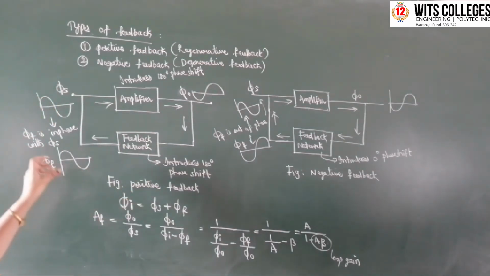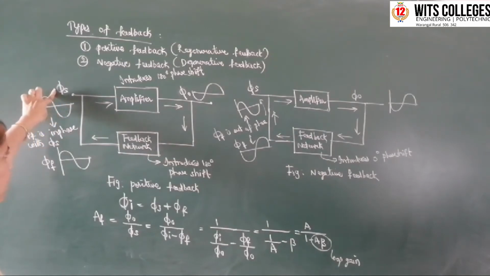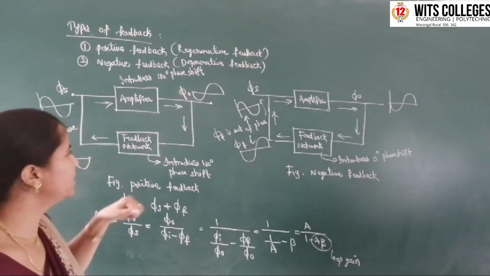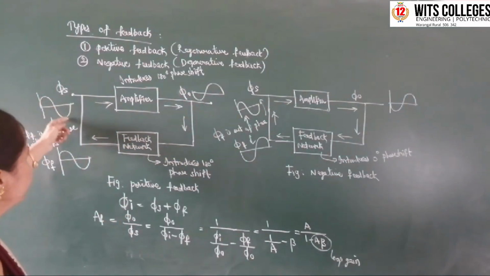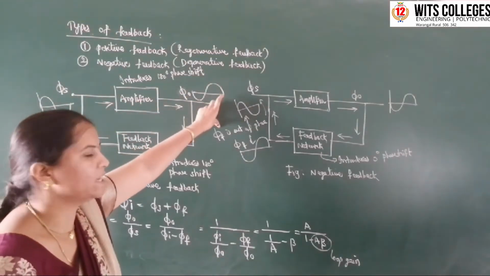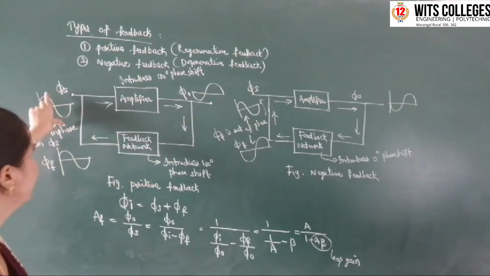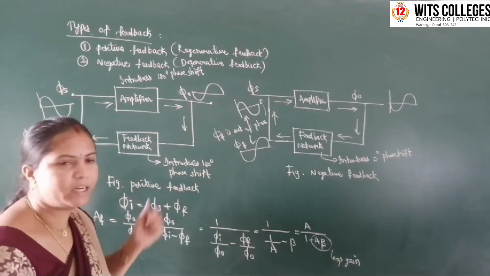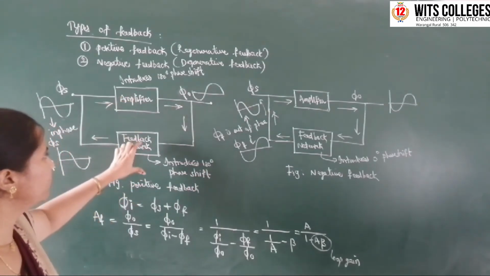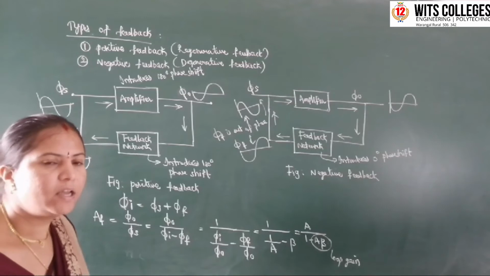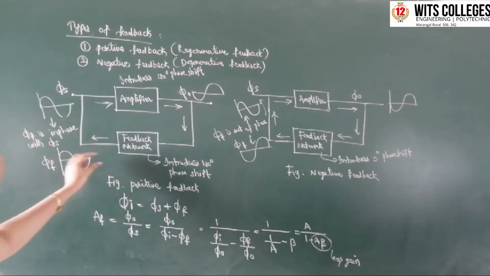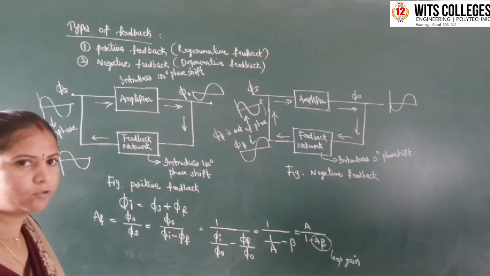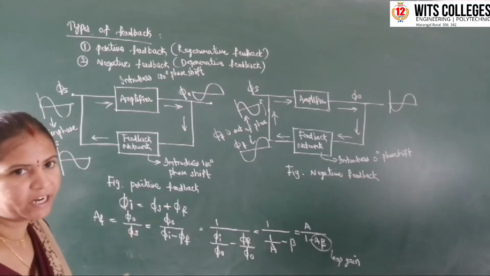Here, if you observe this figure, phi s is the input AC signal to the amplifier. Here the amplifier introduces a 180 degrees phase shift. So this is the positive AC signal and this is the amplified AC signal, which has a 180 degrees phase shift with respect to the input signal. And here the feedback network again introduces a 180 degrees phase shift. So the total phase shift for the amplifier and feedback network is 360 degrees. That means the feedback network output is in phase with the input signal phi s. So this is nothing but positive feedback or regenerative feedback.